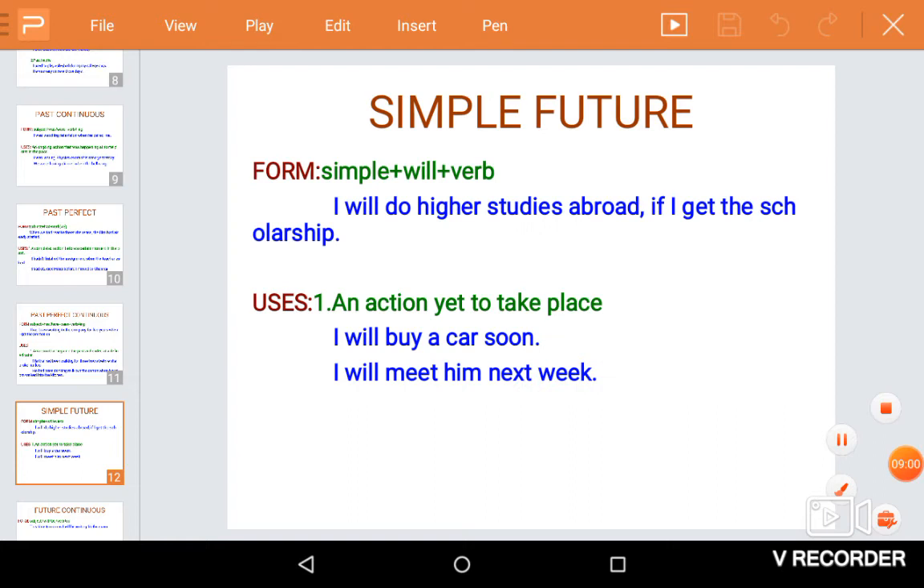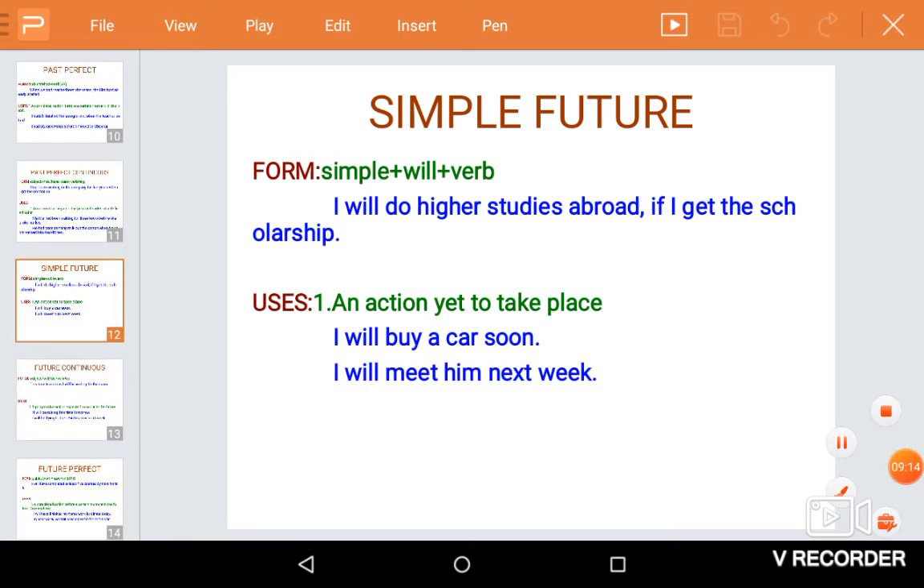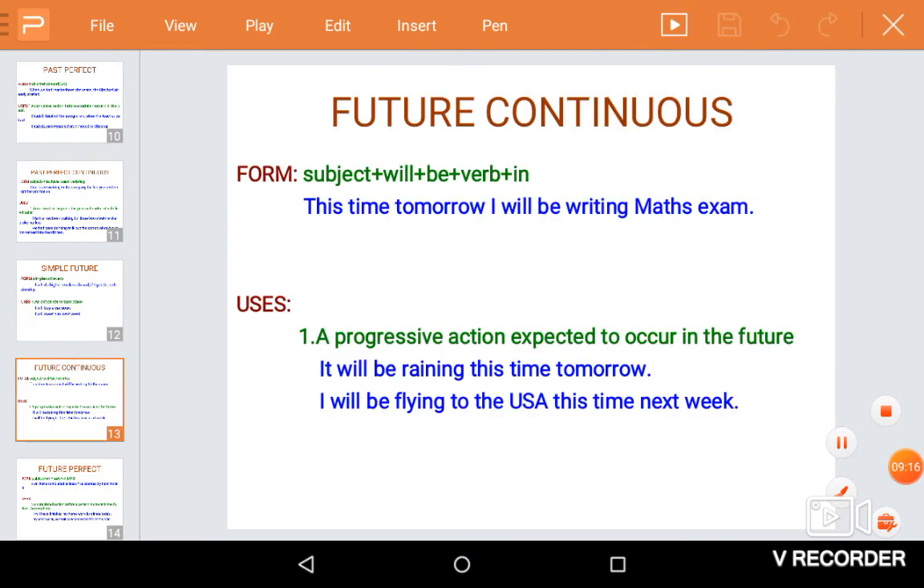Next tense we are going to see is simple future. To say an action which is yet to take place. I will buy a car soon. I will meet him next week, etc. Future continuous. Keep in mind all the future tenses are only assumptions.